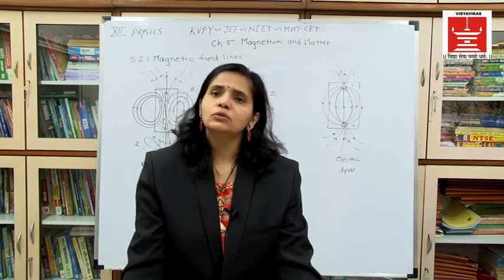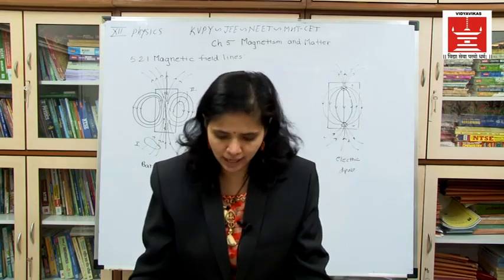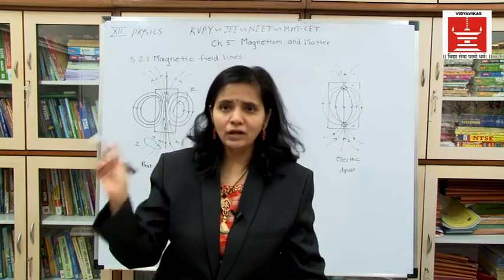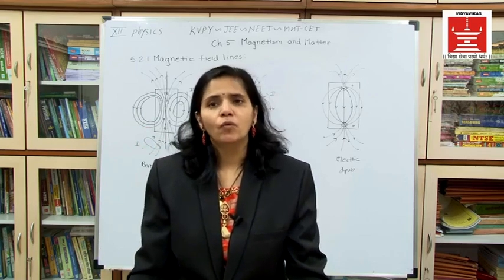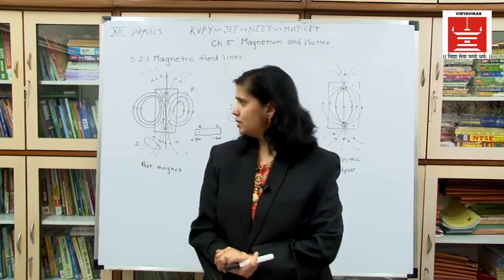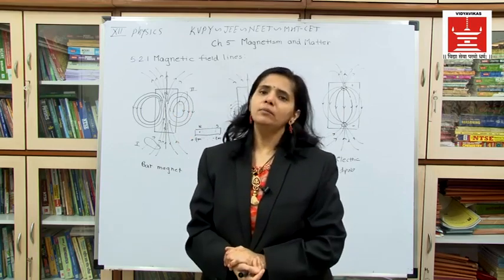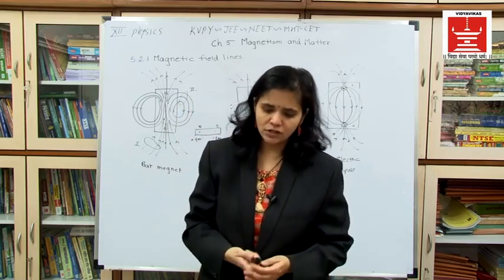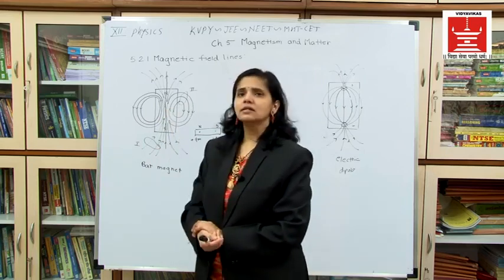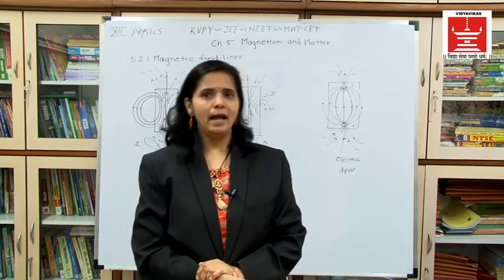If you draw a tangent to the field line, it will give you the direction of the net magnetic field at that point. So if we want the net magnetic field, we have to draw a tangent to the line. Now, the more closely packed the magnetic field lines, the more the magnetic field. So for Gaussian surface 2, around which the magnetic field lines are more here and less here, you can say that the magnetic field at 2 is more than the magnetic field at 1.